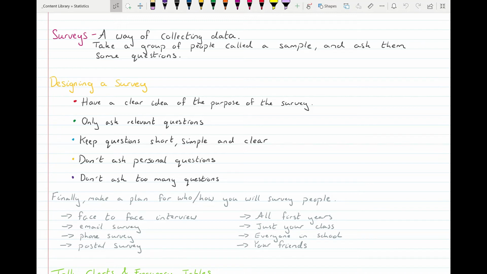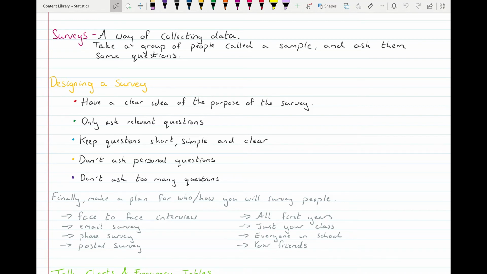Everyone in the school then, well, you'd get lots of different responses there, but that might take a long time to collect. You know, if you want to ask everybody in the school, you have to go around and try and get them all to fill that out, and that's going to take a lot longer. So you have to kind of balance that out. How much time do I have versus how many people do I need to ask?